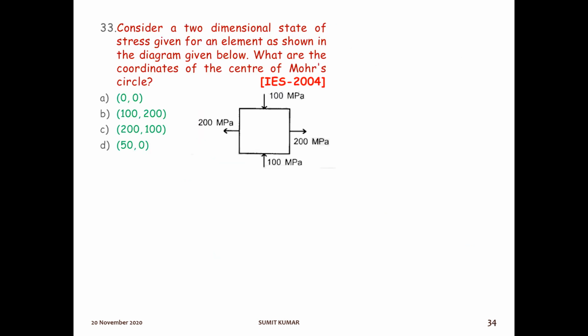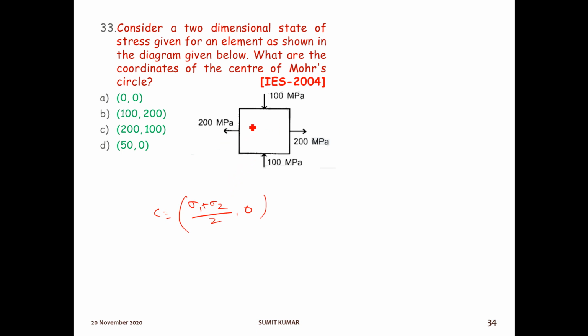The next question is, consider a two-dimensional state of stress given for an element as shown in the diagram. What are the coordinates of the center of the Mohr circle? Always remember, in the absence of shear stress, the coordinate of the center of the Mohr circle is sigma 1 plus sigma 2 by 2, and 0. This is the coordinate of the center of the Mohr circle.